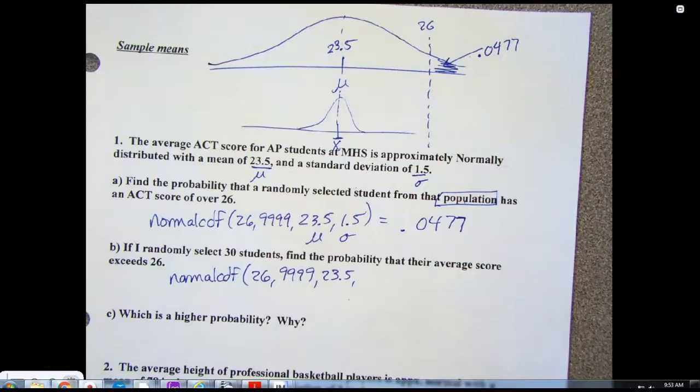So that's the idea that 26 is a really good score. Only 5% of people get a 26 or better, 4.77% of people. So what's more likely? That I'll randomly choose 1 student that got a 26 or higher, or that I'll randomly choose 10 students and they all average together and still got 26 or higher? 1 student's a lot more likely, right, than 10 of them averaged together.